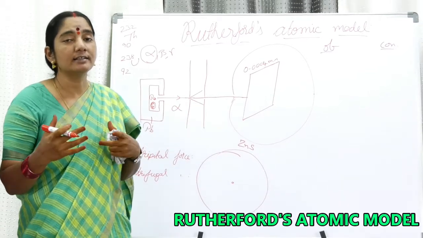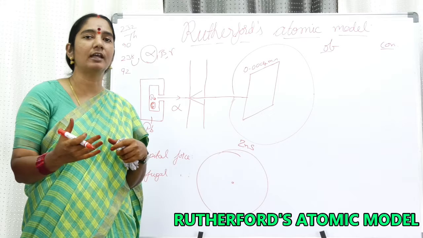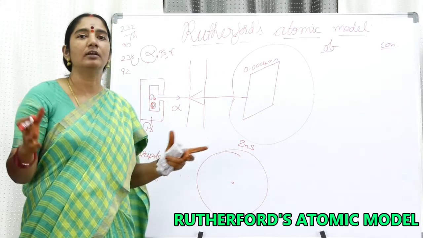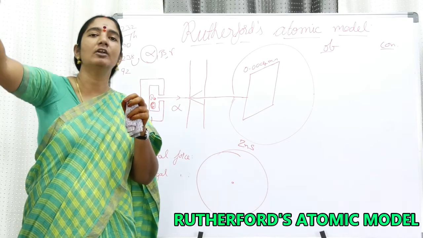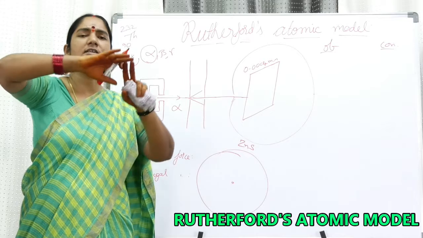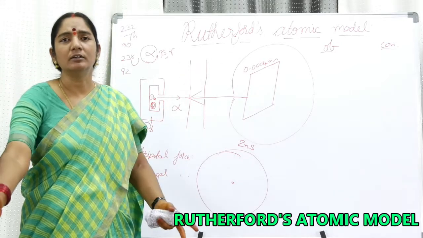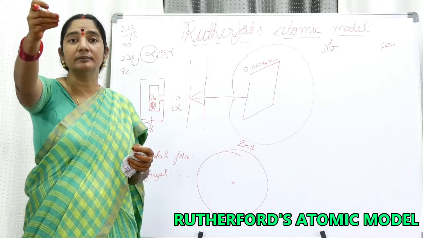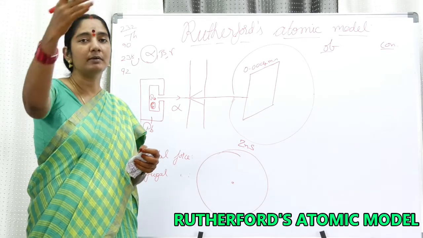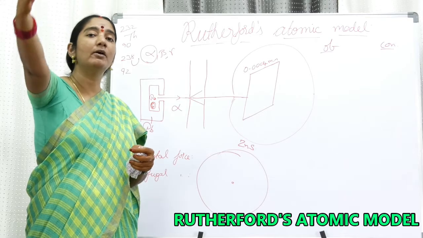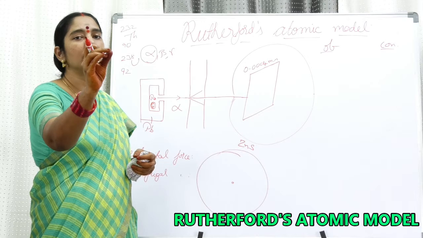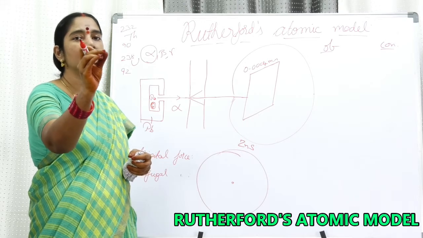Now I would like to discuss how much hollowness there is in the atom. For example, imagine a sphere, a ball, whose radius is 1 to 3 kilometers. Just imagine a big ball, 1 kilometer in radius. Please imagine a big ball. I think you might have imagined it. If that big ball is an atom, at the center you put a small marble.